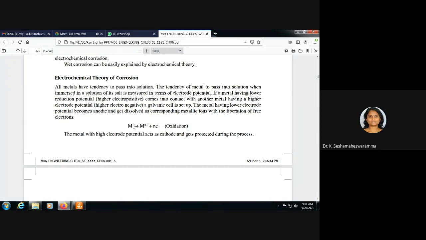Suppose we represent the metal as M. The metal having lower electrode potential acts as an anode and automatically dissolves in the solution as a metallic ion. So metal M is converted to Mn+, releasing n electrons.